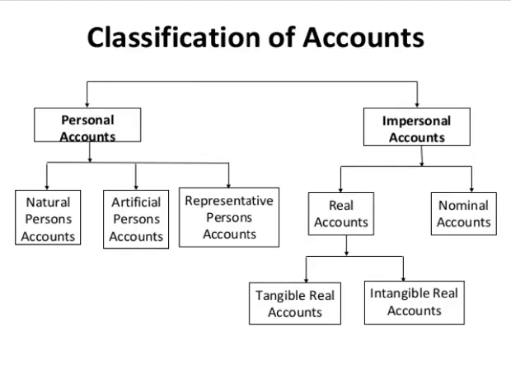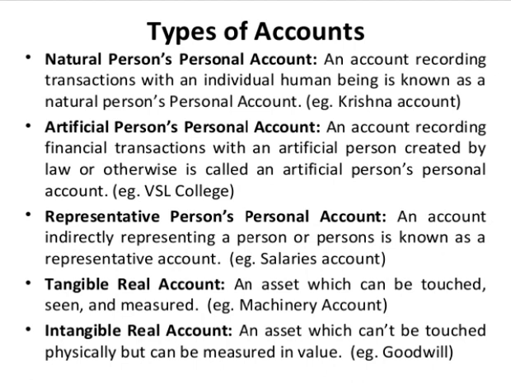Then classification of accounts. Basically, there are two types, personal accounts and impersonal accounts. Personal accounts can be further divided into natural persons account, artificial persons accounts and representative persons account. Then impersonal accounts can be further divided into real accounts and nominal accounts. The real accounts can be further divided into tangible real accounts and intangible real accounts. First one is natural person's personal account.